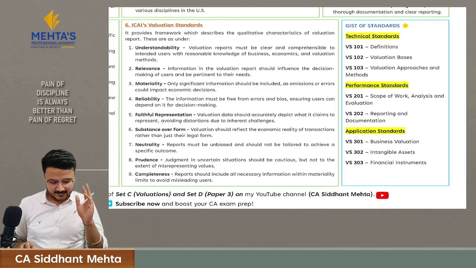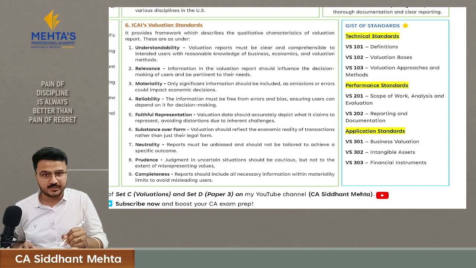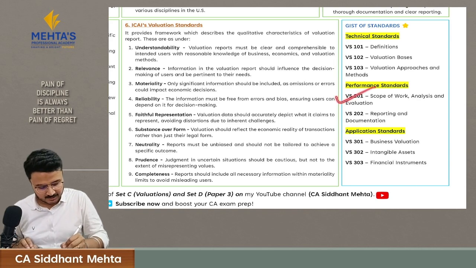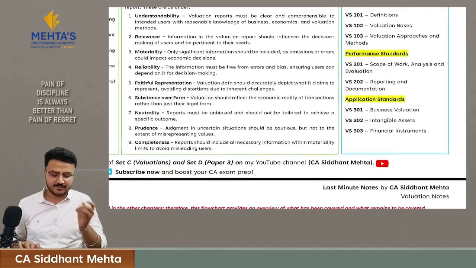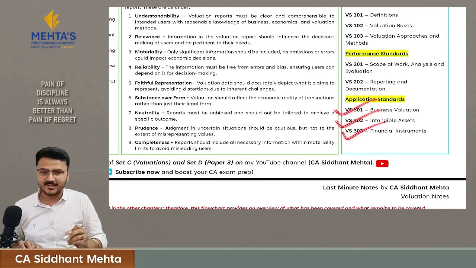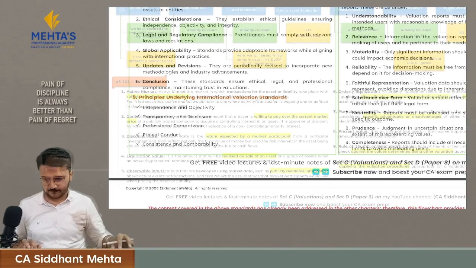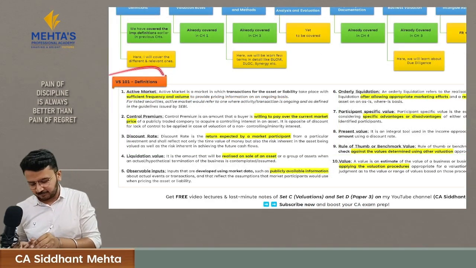So there are 8 valuation standards. These 8 valuation standards have been divided into 3 parts. One is technical standards. These are your first 3, that is 101, 102 and 103. Then there are performance standards which are 201 and 203, and then there are application standards, that is your 301, 302 and 303. Let's understand valuation standard 101. This standard is about definitions.